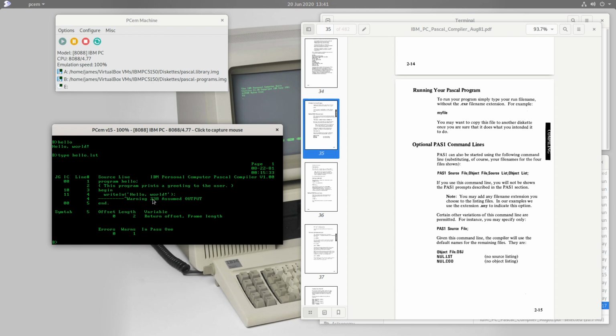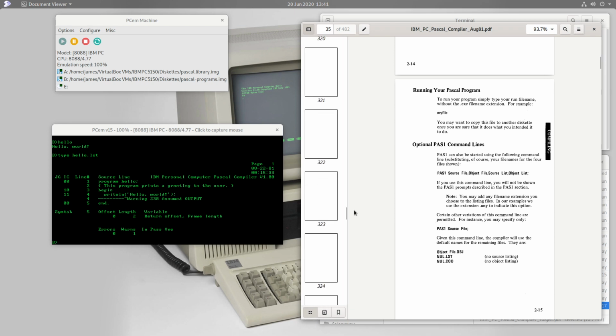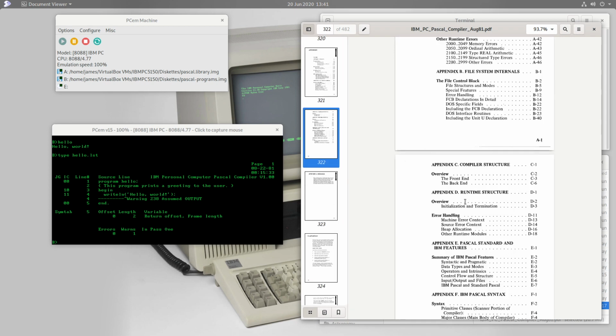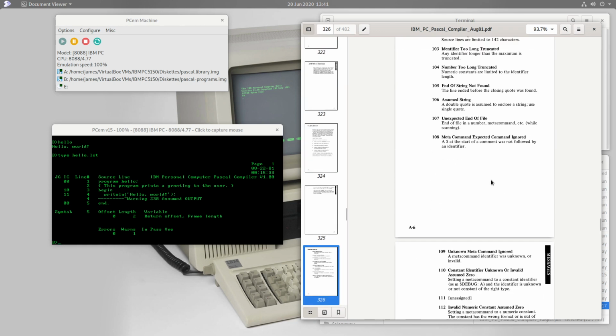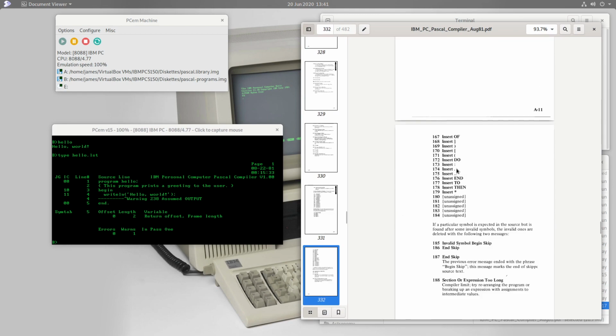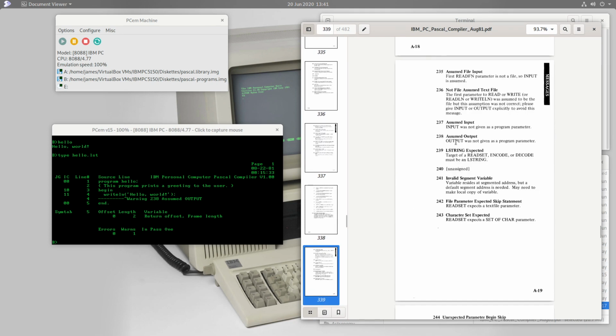And so here it is. It is warning 238 assumed output. So what exactly does that mean? Well, there's a section in this manual which goes through all of the error messages. I believe it is Appendix A. Let's have a look. Yep, Appendix A is all of the messages. So let's have a look and see if we can find this warning number 238. And we're getting close, 238. Output was not given as a program parameter.